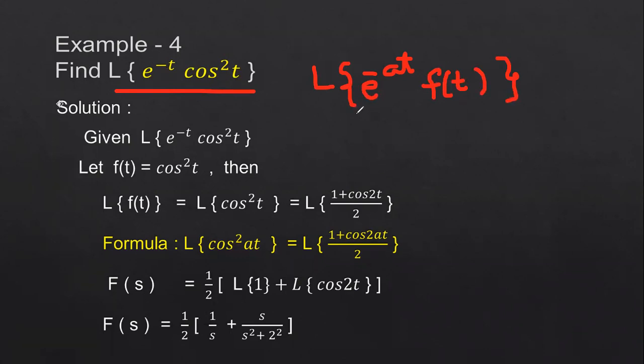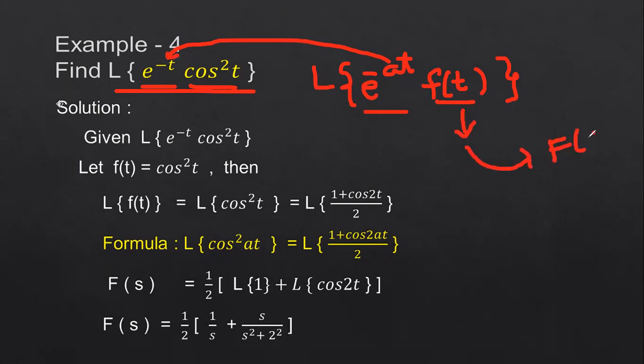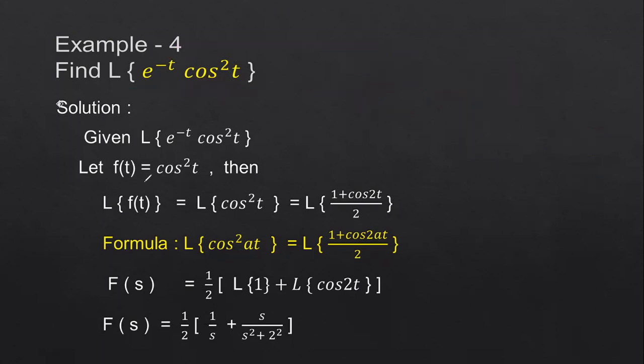Right. So here, in place of e power minus at, we have e power minus t. In place of a, its value will be 1. And f of t can be written as cos squared t. So we have to compare like this. Now this f of t has to be converted into f of s. After knowing f of t, you have to convert it into f of s, then apply the first shifting theorem to this f of s function. So we have identified f of t from the given function as cos squared t.